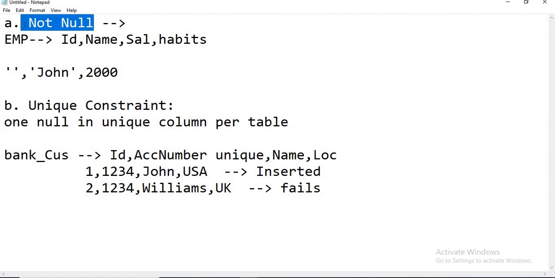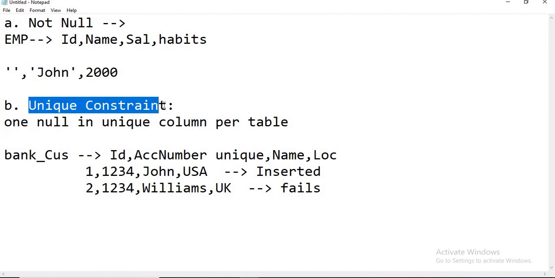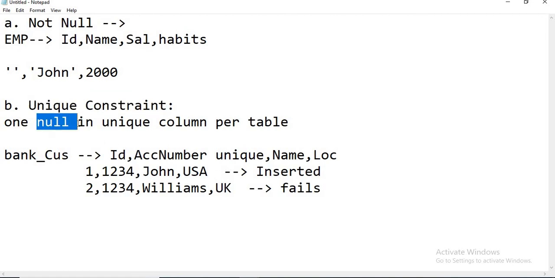So in the unique case, I can insert a null, but I cannot insert a second null in the same column in the same table, because it identifies it as a duplicate. Okay. So in this unique column, I can put a blank value. Let me remove it.